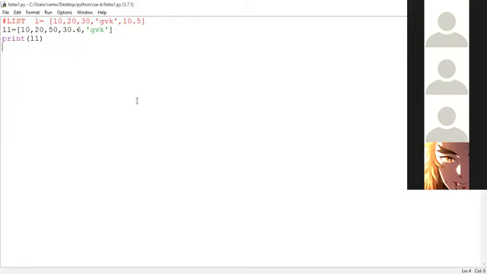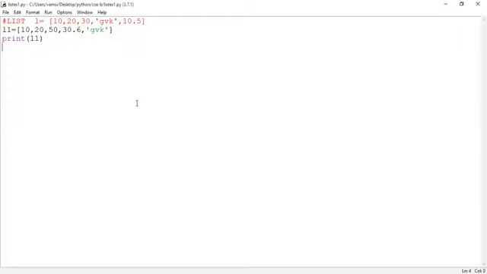If you are interested in storing multiple data elements in memory, when multiple data elements are there and order is important for us, then at that time we can go with the concept of what? List. So this list is used for handling multiple data elements. If you observe the nature of the elements, 10 is an integer data type, 20 is an integer, 30 is an integer data type again. What about GVK? It is a string. 10.5 is what?